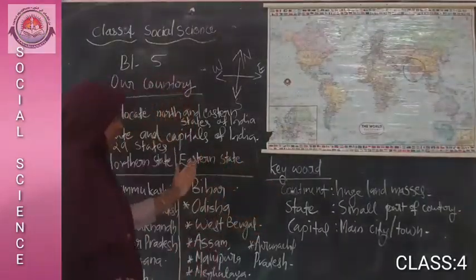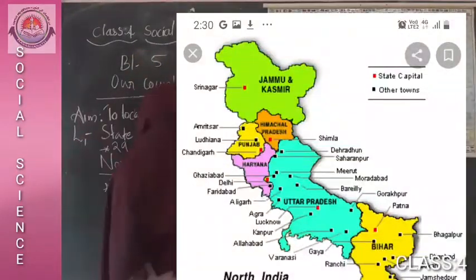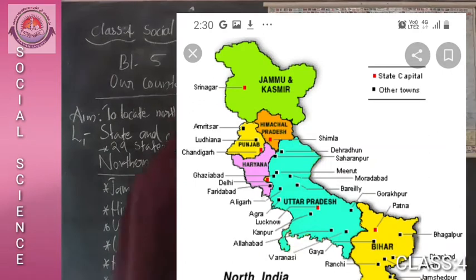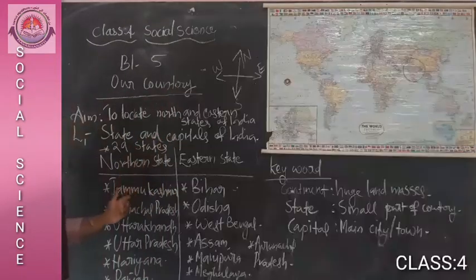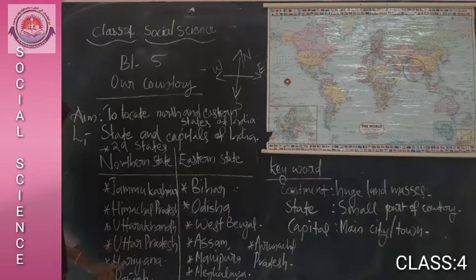Which are the northern states? The states located in the northern part of the country are known as northern states, which are Jammu Kashmir, Himachal Pradesh, Uttarakhand, Uttar Pradesh, Haryana, Punjab.